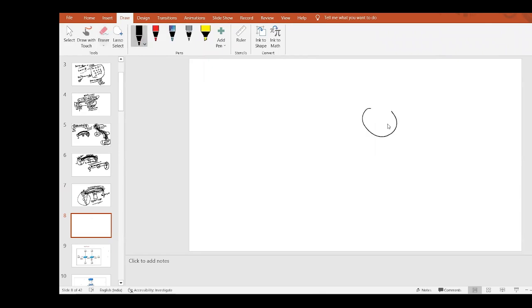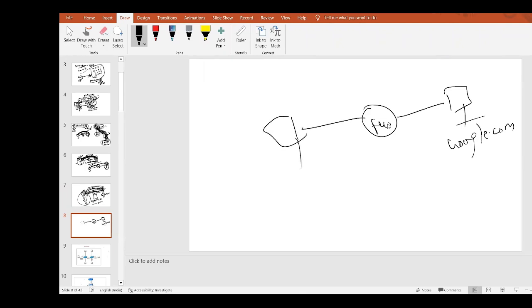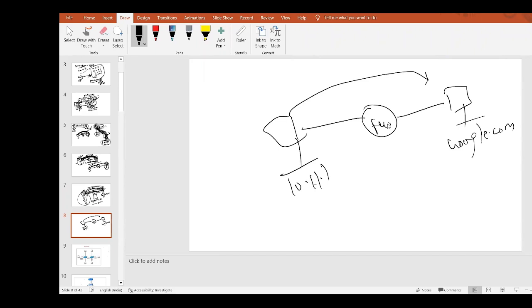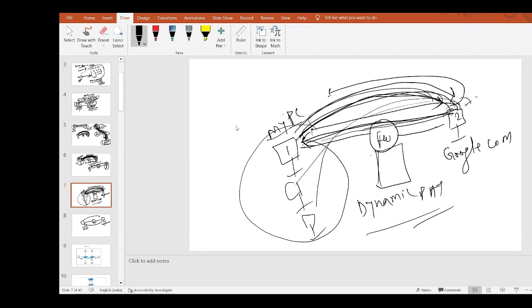We have a scenario, taking the same example, google.com. This PC has IP 1.1.1.1. The requirement is that I want to talk to google.com, and whenever google.com wants to initiate a connection, he can initiate. Got my point? In my previous scenario, I was always the one initiating the traffic, and Google would only respond to me.